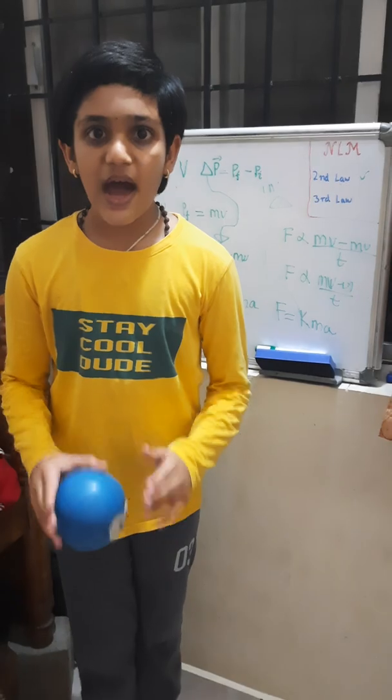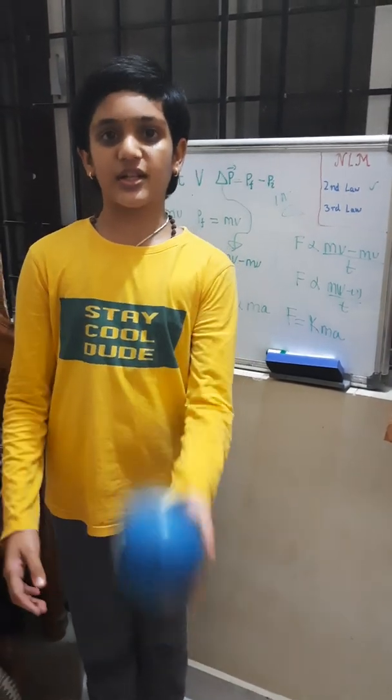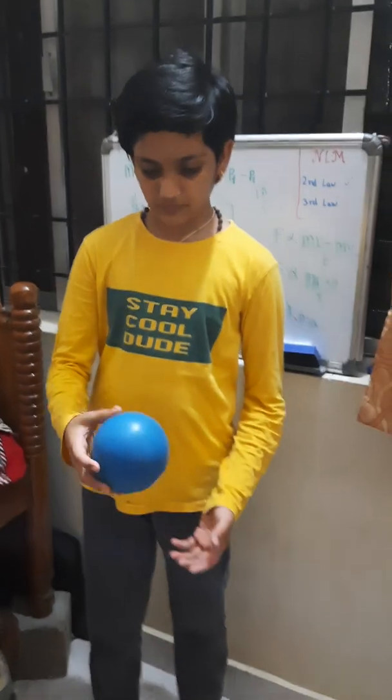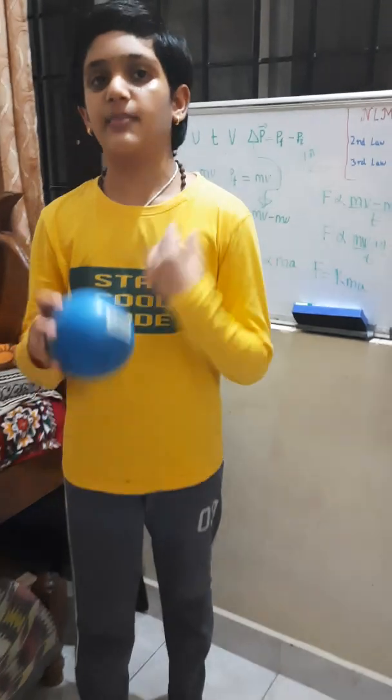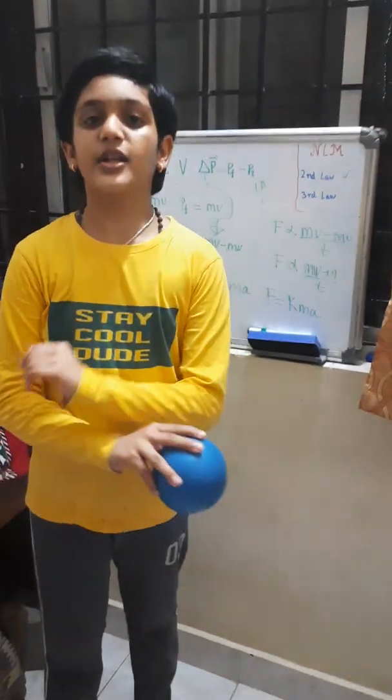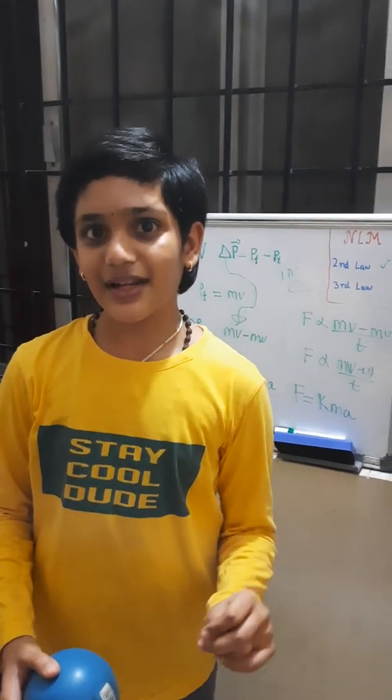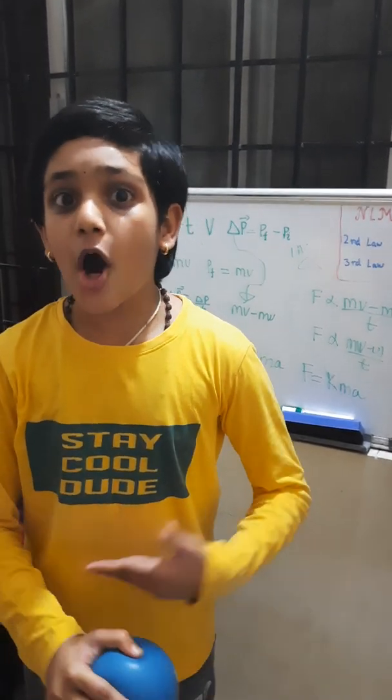What is Newton's third law? Newton's third law says that every action has an equal and opposite reaction. Let's understand it with this ball. This ball is there. I gave some force. It bounced back. Great. How did it bounce back? This is an interesting question in physics. Now, I applied some force to this block, this specific block. Newton's third law says that every action has an equal and opposite reaction.